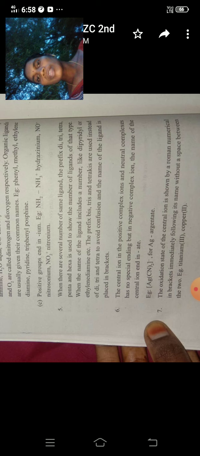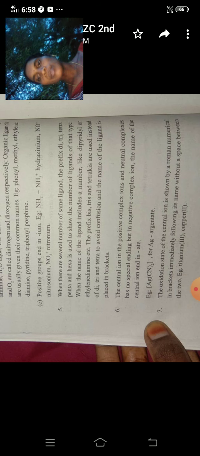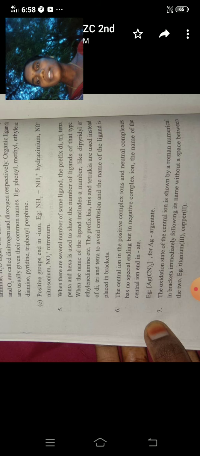The next rule is that the oxidation state of the central ion is shown by a Roman numeral in brackets immediately following its name, without a space between the two. For example, titanium(III) and copper(III) are shown like this.